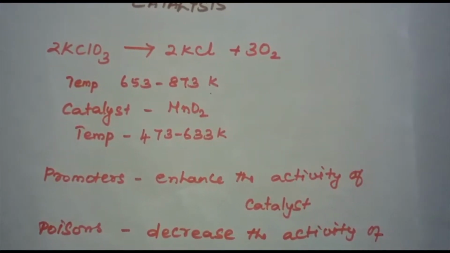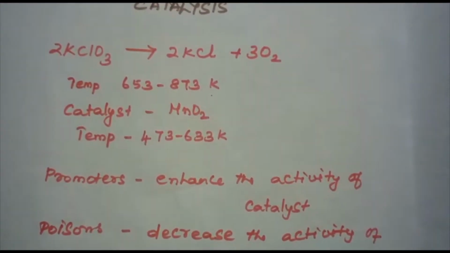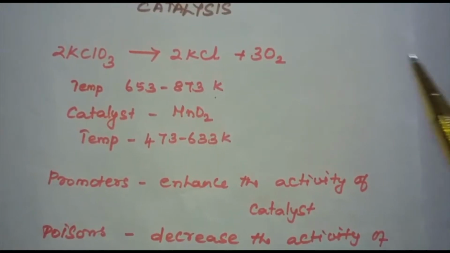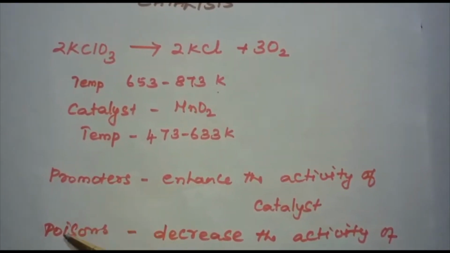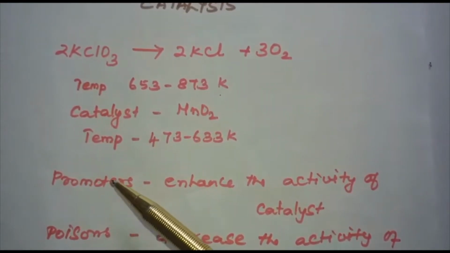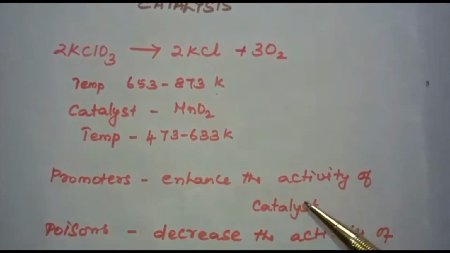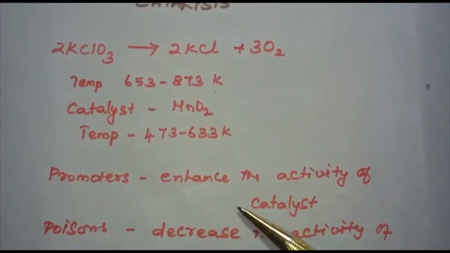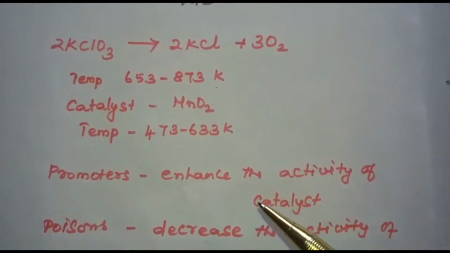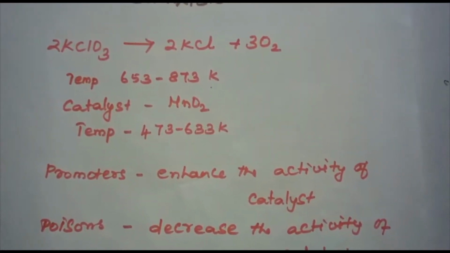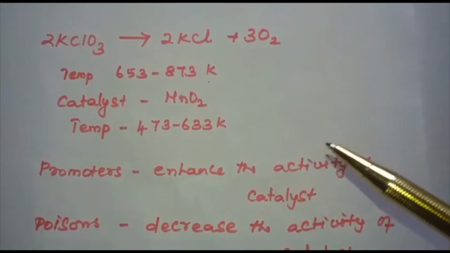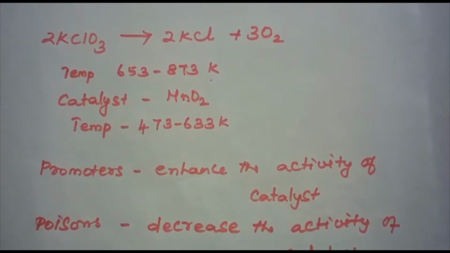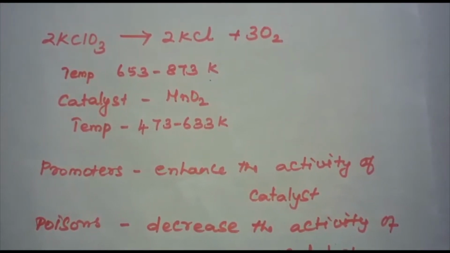There are two types of catalysis. Before discussing the types of catalysis, I would like to discuss two important terms, promoters and poisons. Promoters enhance the activity of a catalyst, and poisons decrease the activity of a catalyst. For example, in the Haber's process of manufacture of ammonia, molybdenum acts as a promoter for iron, which is used as a catalyst.